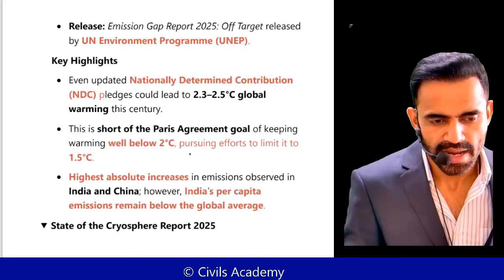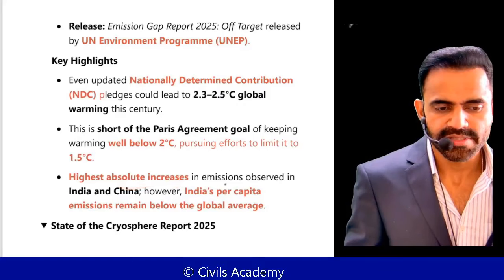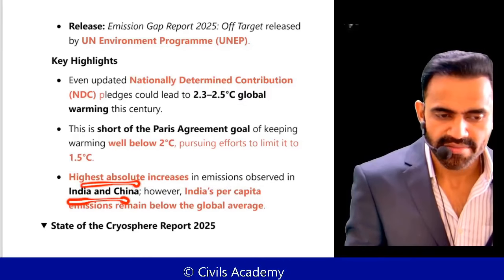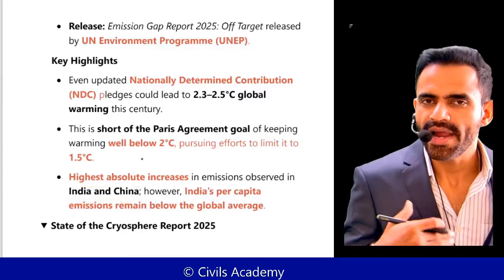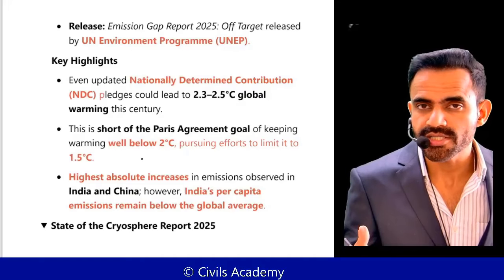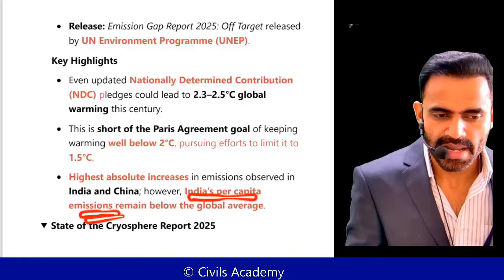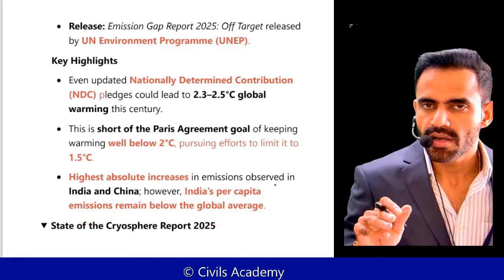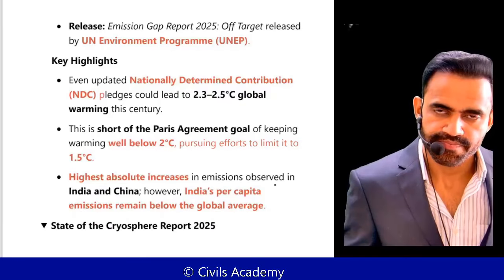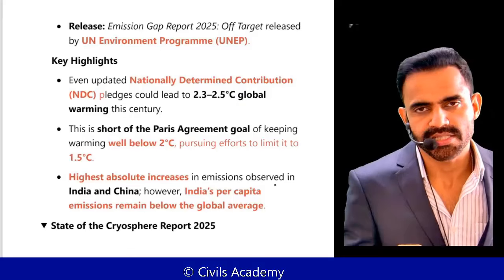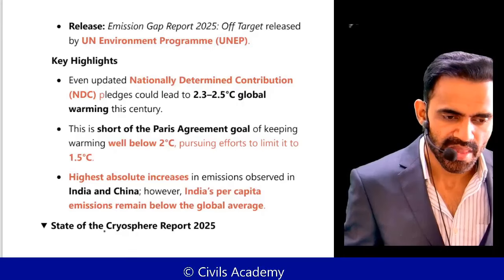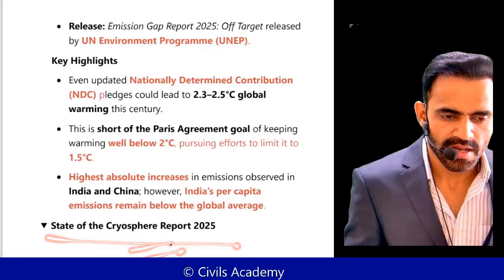Okay. And in terms of absolute increase in emission, absolute basically means overall increase. So India and China have highest absolute increase. But understand why India and China? Because we are two most populated countries. So overall emission is quite high. Our per capita emission is below global average. Let's say, I'm simplifying. We are 100 people, so we are emitting 100 kg. One person per kg. This is our per capita, but it is lower than the global average. This is the meaning.